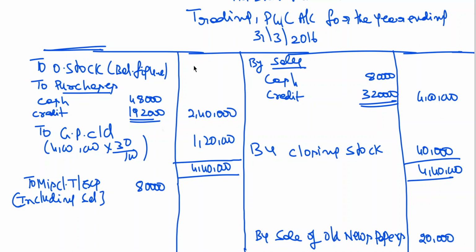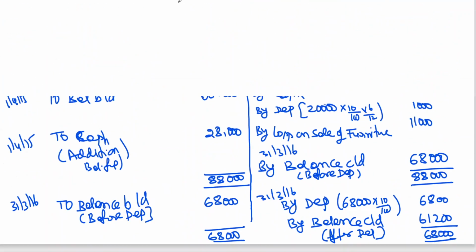The opening stock is the balancing figure: 40 plus 80, 320 plus 120, 440. So this 80,000 is the opening stock, the balancing figure. Once you get gross profit carried on, it becomes gross profit brought down, 1,20,000. So let me take this to here.